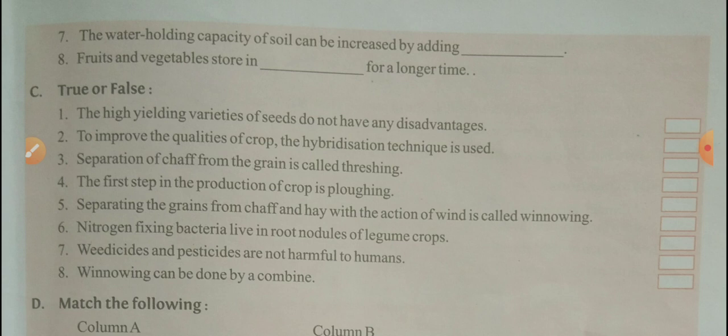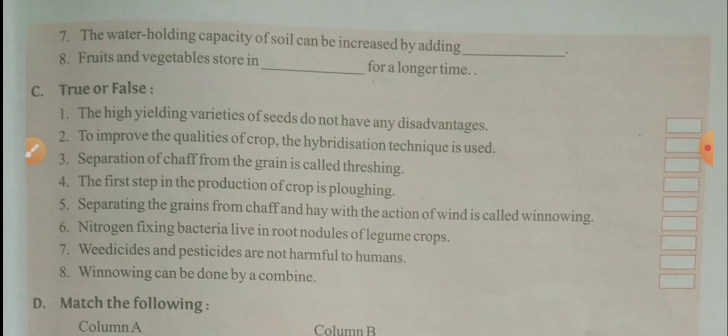7, weedicides and pesticides are not harmful to humans. False. They are harmful for humans also. 8, winnowing can be done by a combine. Oh no, it's false. So we will revise true false once again. First, false. Second, true. Third, false. Fourth, true. Fifth, true. Sixth, true. 7, false. 8th, false.